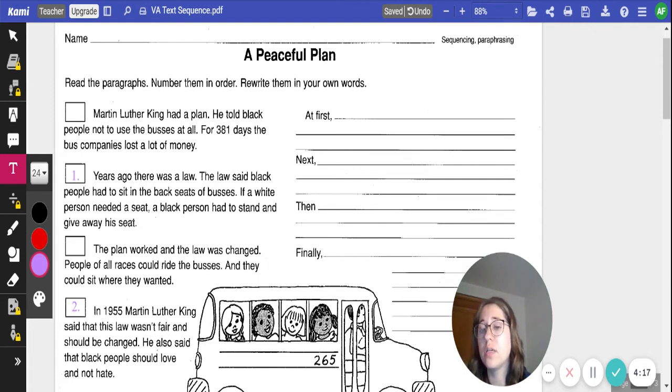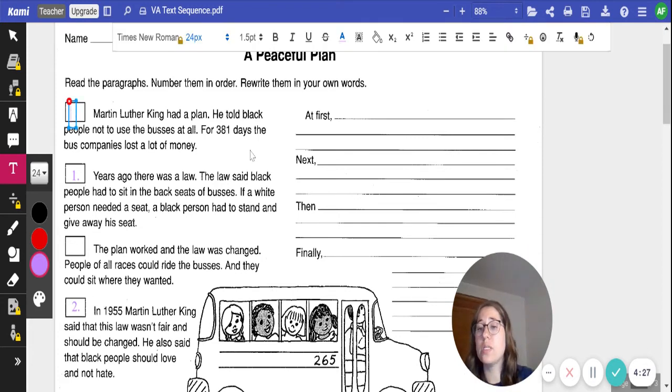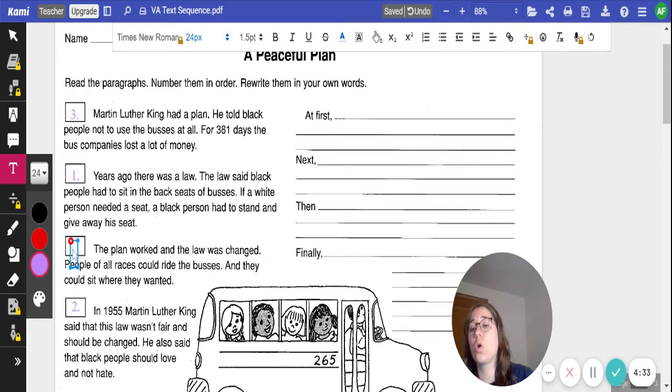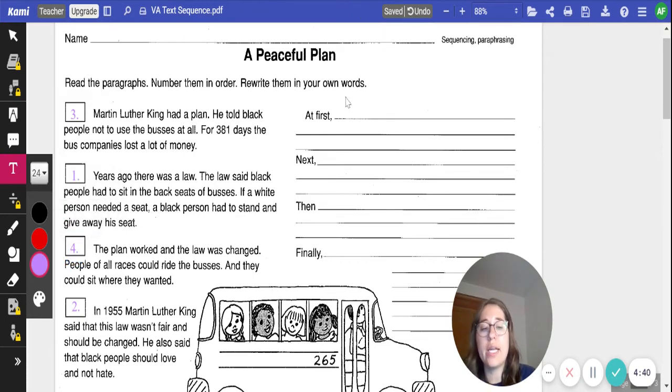Next paragraph. We have Martin Luther King had a plan, and we have the plan worked out. Well, the plan can't work out until we know what the plan is, right? So our third paragraph is going to be that Martin Luther King had a plan. The fourth one is that the plan worked out. Now that we've put it in sequence, let's rewrite it in our own words to make some more connections.